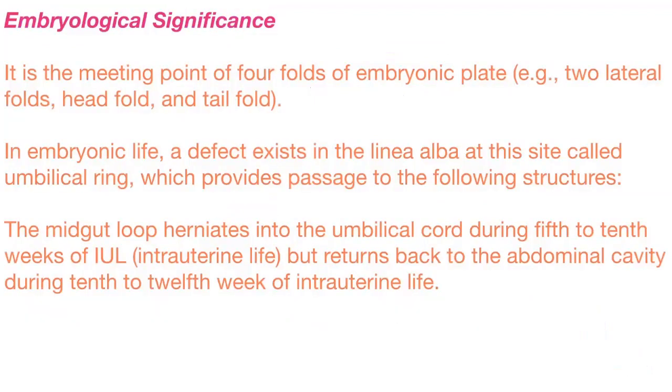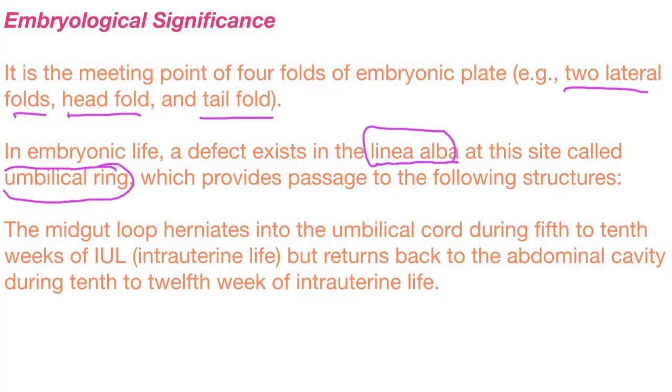Coming to the embryological significance, it is the meeting point of four folds of the embryonic plate: two lateral folds, the head fold, and the tail fold. All these four folds meet at the umbilicus. In embryonic life, a defect exists in the linea alba at this site called the umbilical ring, which provides passage to the following structures.